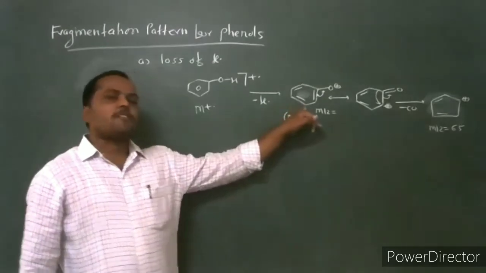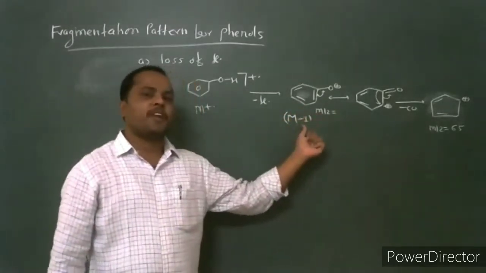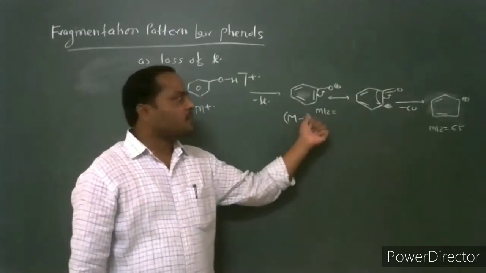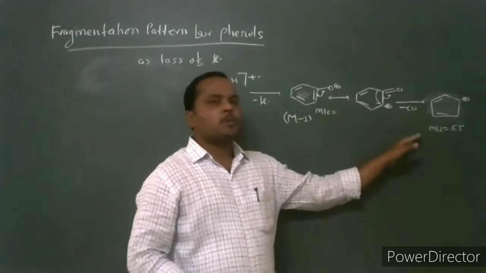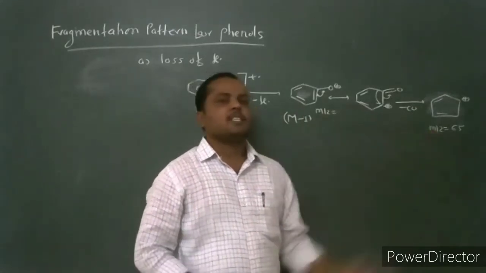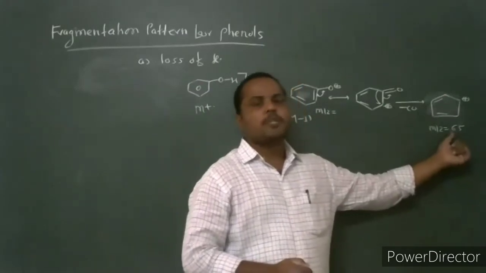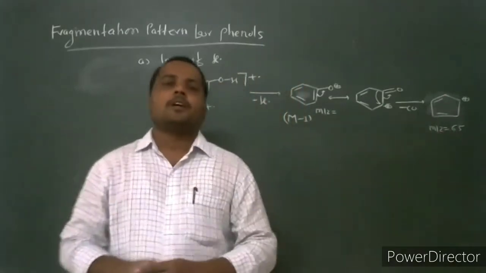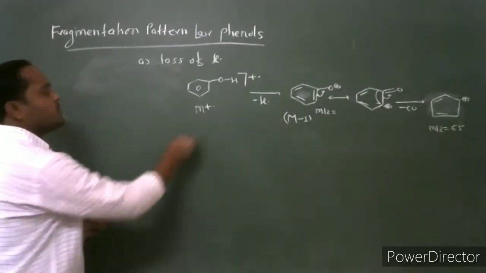The first loss of hydrogen radical gives the M-1 fragment ion. This M-1 fragment ion undergoes the loss of carbon monoxide to give the fragment ion cyclopentadienyl cation, which has mass to charge ratio 65. In another way, the fragment ion at 65 is also formed.